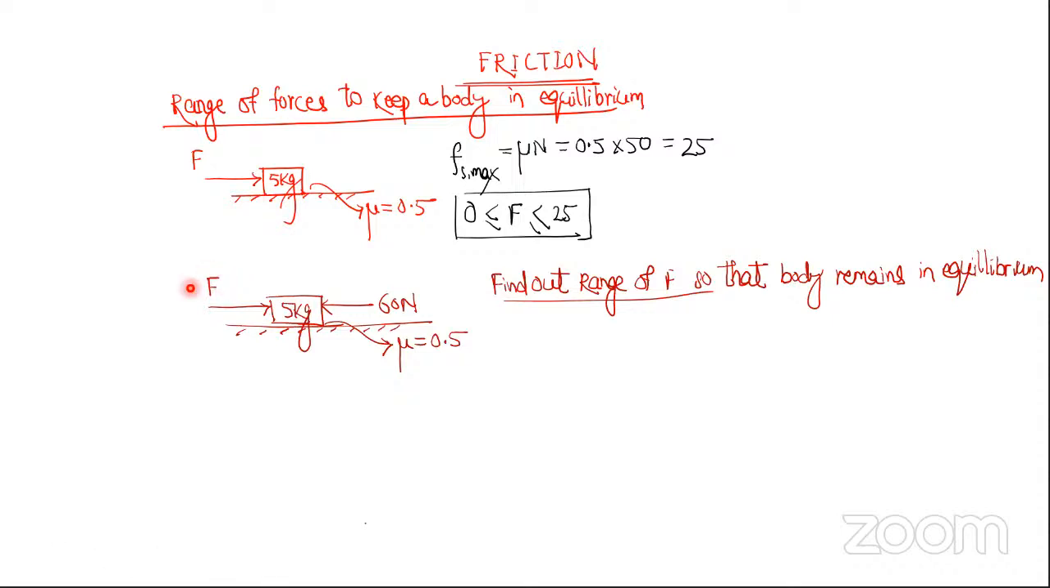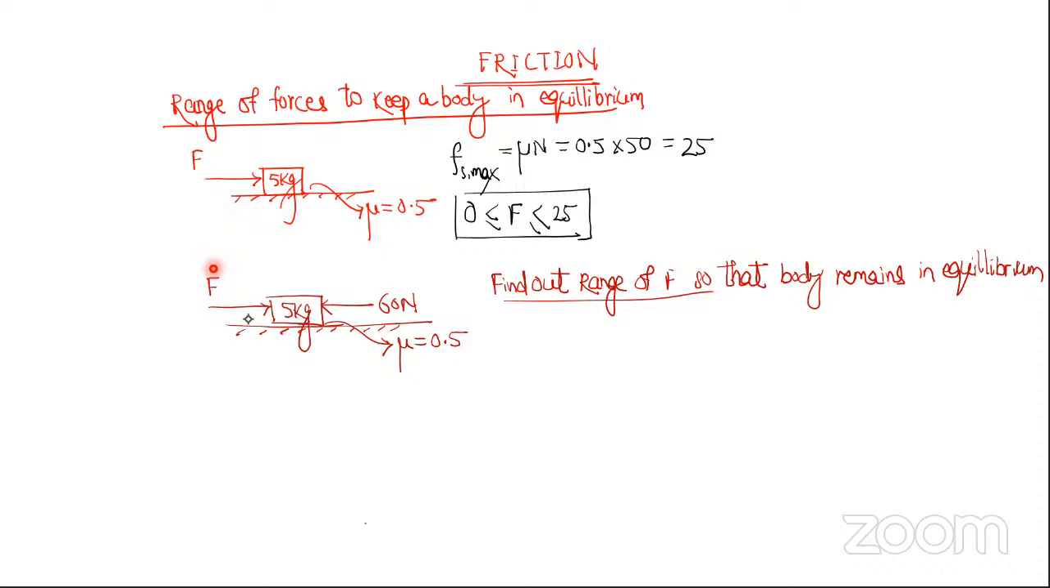So let's say this force is 60. If this force is 60, how much will be the net force? 0. So will friction act? Will the body move? No. No, because no force is trying to produce motion. So will the body remain in equilibrium? Yes. If this force is 60, the body will remain in equilibrium and no friction will act.